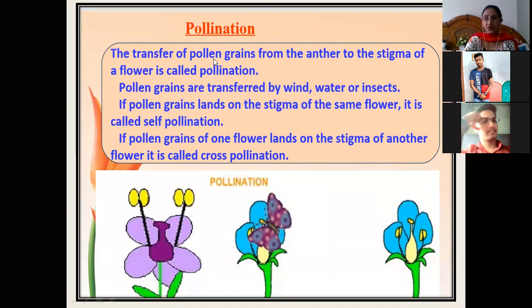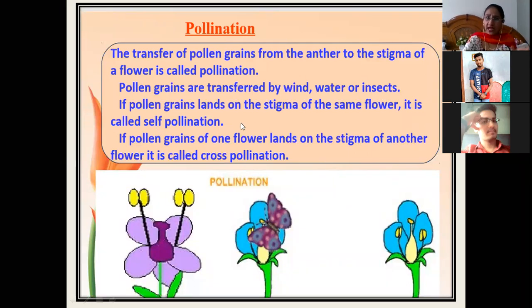Meaning the transfer of pollen grains from anther to stigma of a flower is called pollination. Of a flower means it can be on the same flower or on a different flower. It is called pollination. Pollen grains can be transferred either by wind, water or insects.